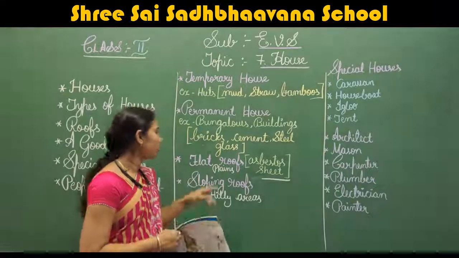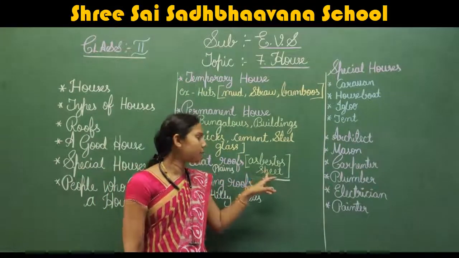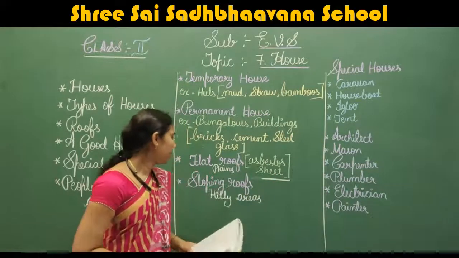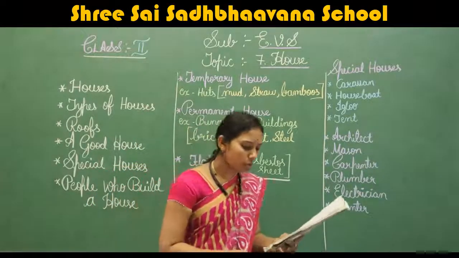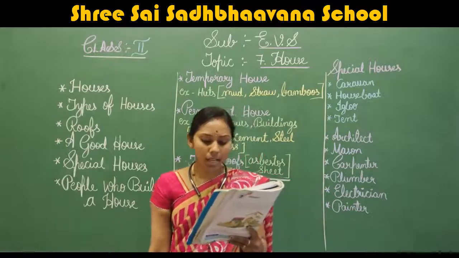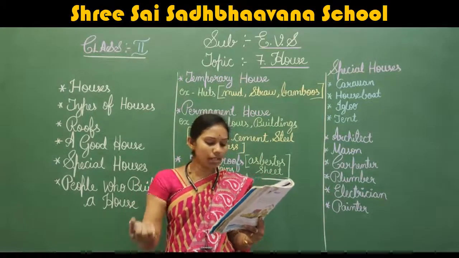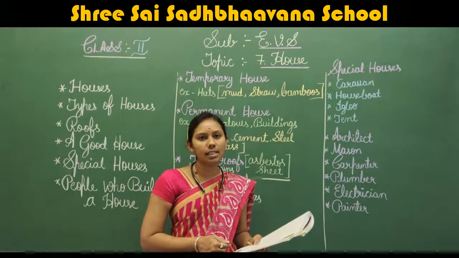Okay, so these flat roofs are made by the asbestos sheet. Okay, next, sloping roof. Next we are having sloping roofs. In hilly areas, houses have sloping roofs. Such roofs allow snow and rainwater to flow easily.